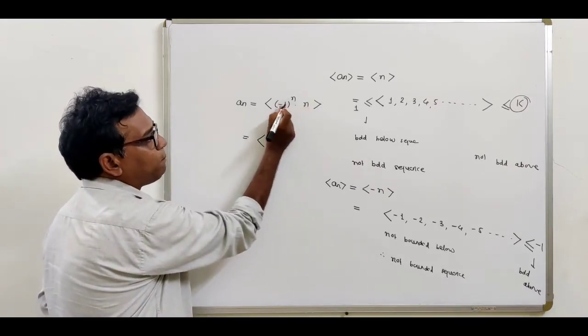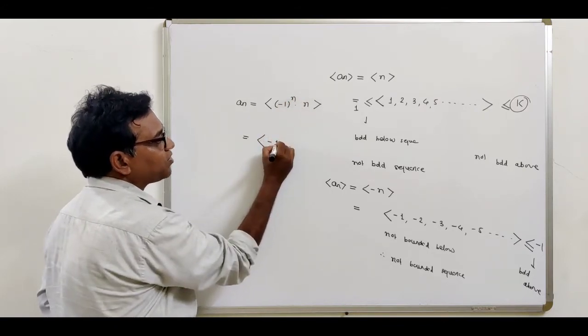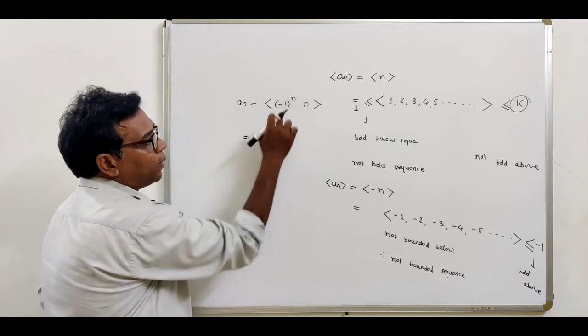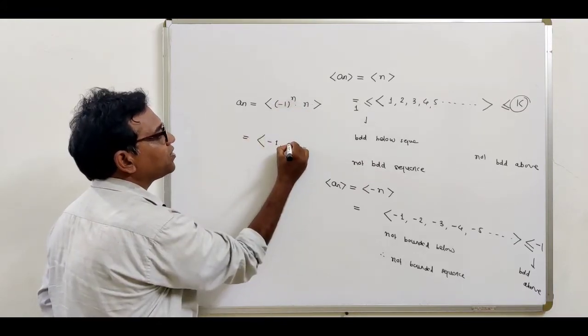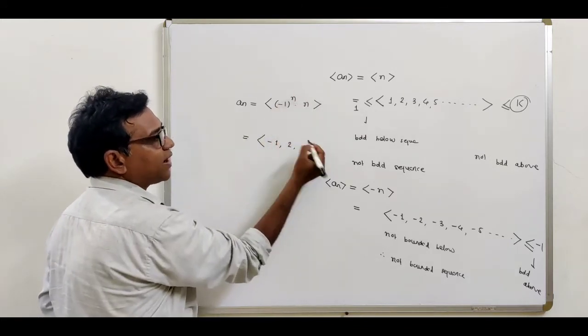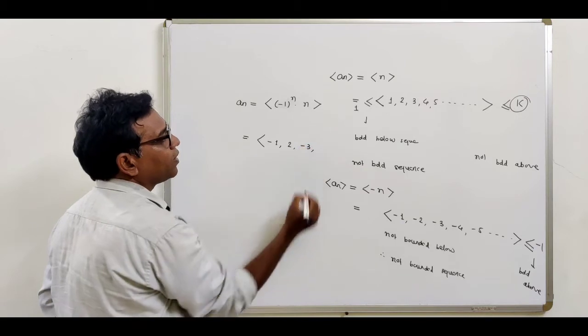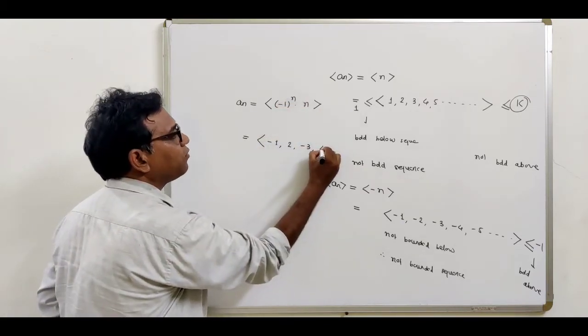Put n equal to 1, minus 1 raised to 1. This is a negative number. So this is minus 1. Put n equal to 2, minus 1 squared is a positive number, so this is 2. Put n equal to 3, minus 1 raised to 3 is negative. So this is minus 3. Put n equal to 4, minus 1 raised to 4 is positive, so this is 4.